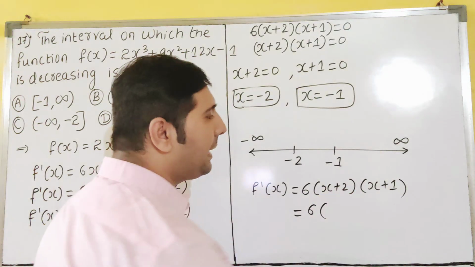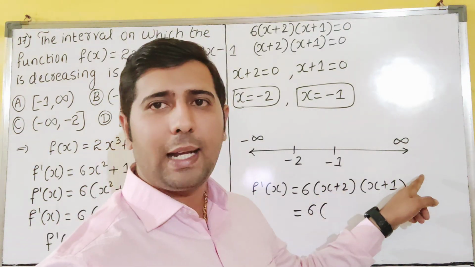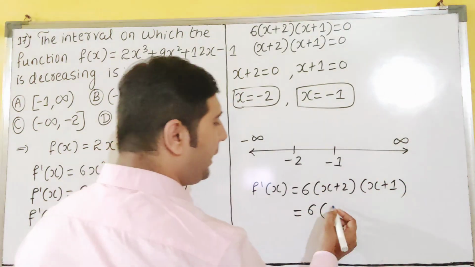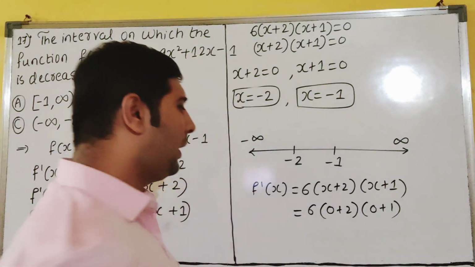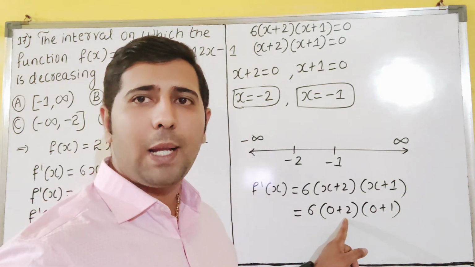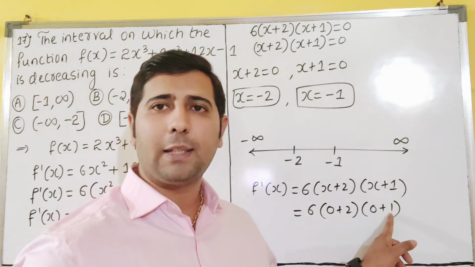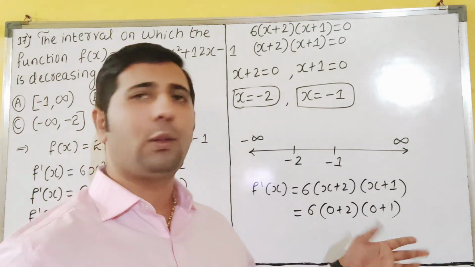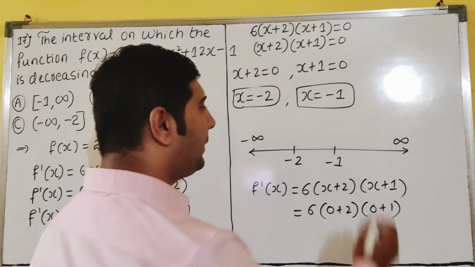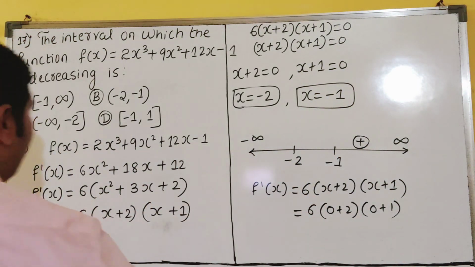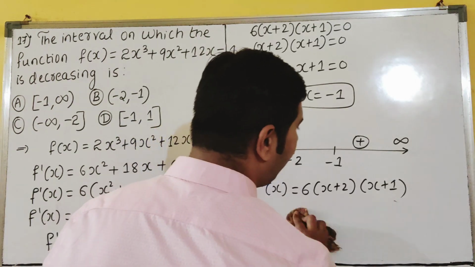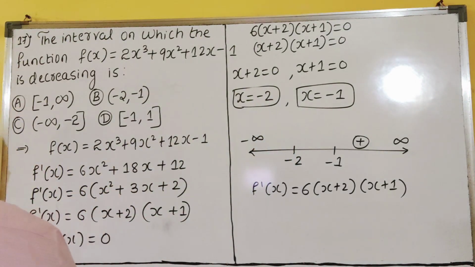You can get the answer here. 0, 1, 2, 3 will write no. So 0 you can put. 0 is easy to solve. 0 plus 2, 0 plus 1. See, 0 plus 2 is plus 2. 0 plus 1 is plus 1. Plus into plus only. That means here it is positive, dear students. So I don't want that one because it is decreasing. Yes, later we will discuss that also.